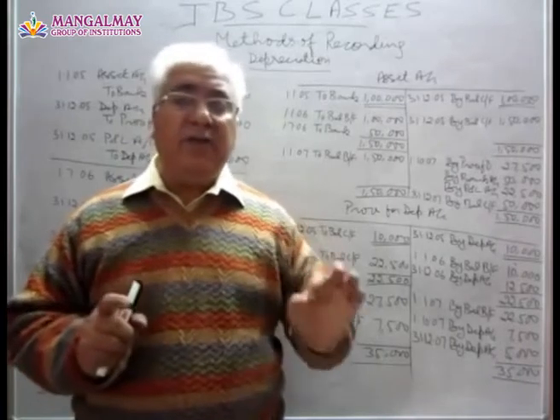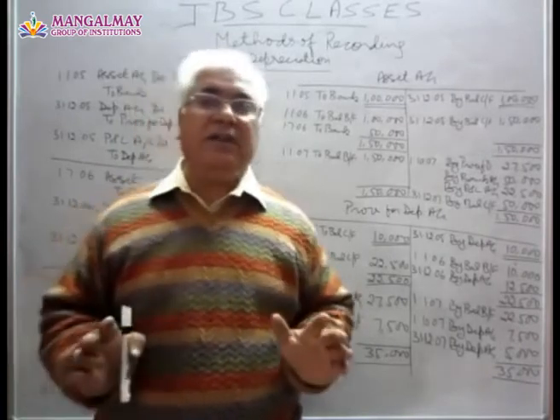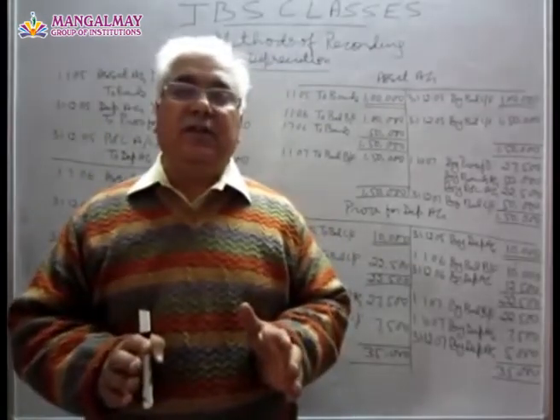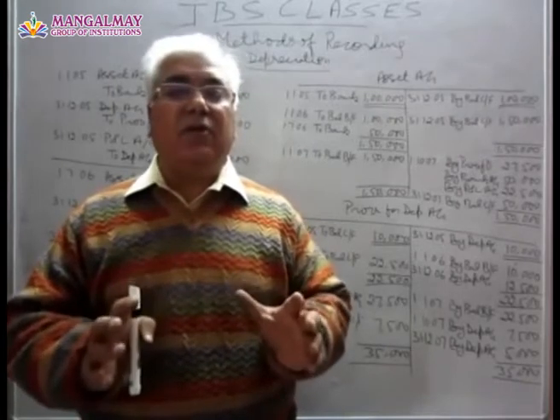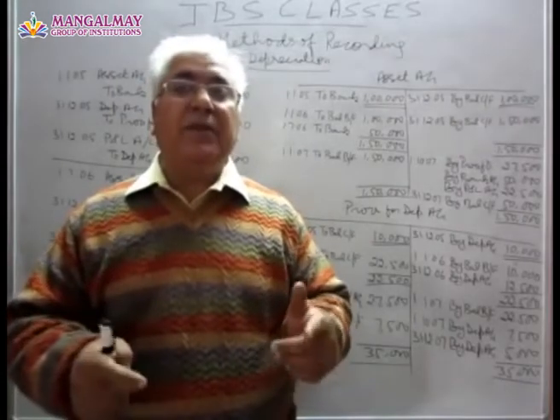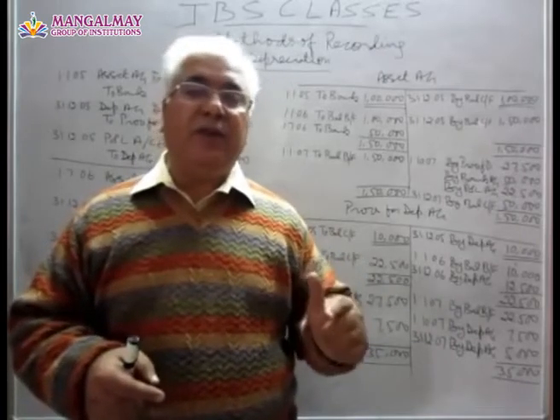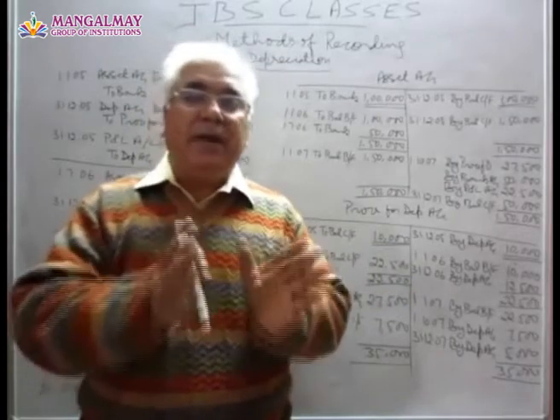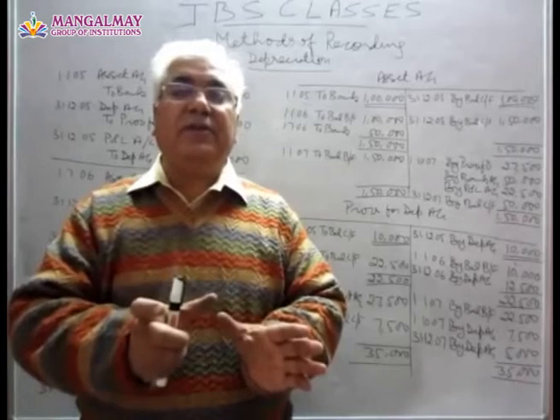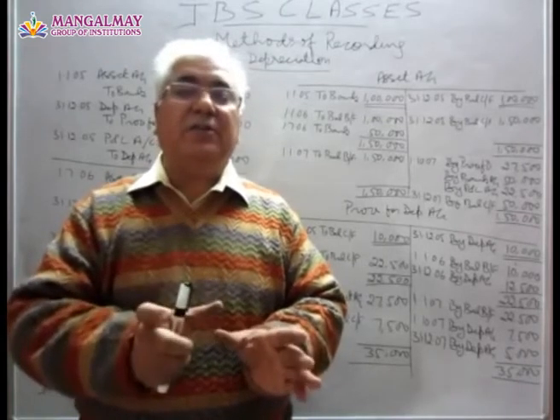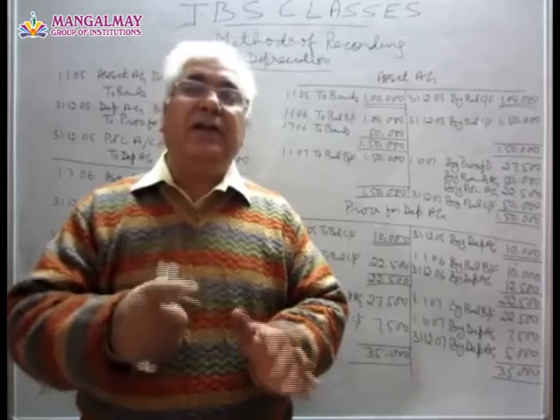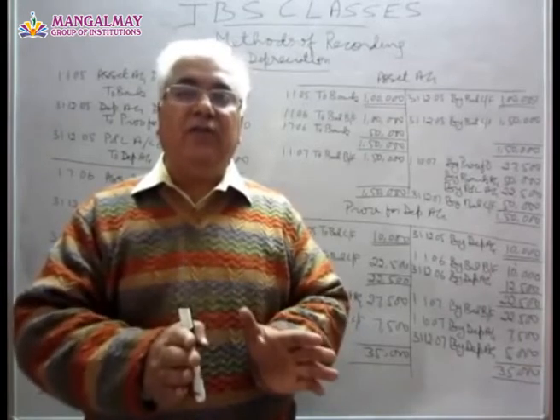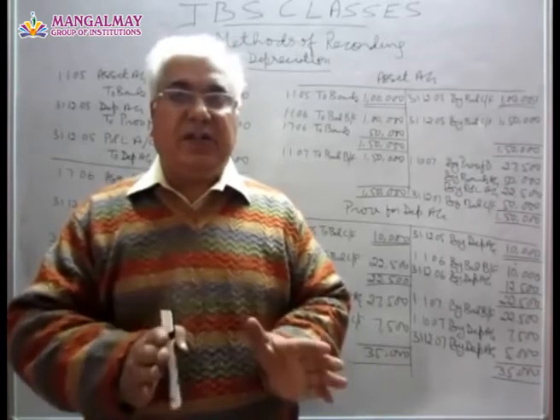At the time of sale of the asset, whatever has been credited to provision for depreciation account for the particular asset which is being sold is taken out from provision for depreciation account to asset account. That means provision for depreciation account is debited on that day with the amount of depreciation charged till date on the asset being sold, and it is credited to asset account. Due to that, the asset comes to its book value at the time of sale.